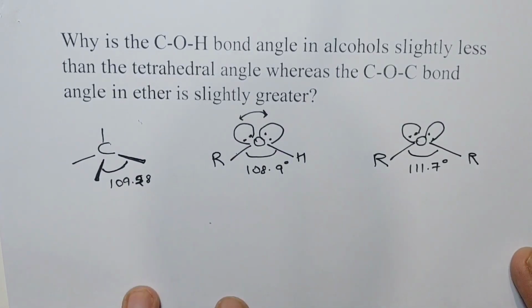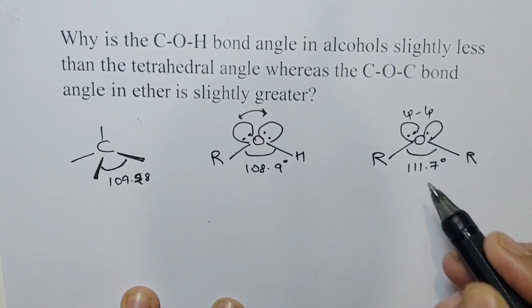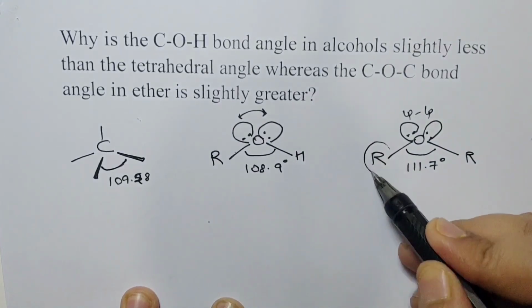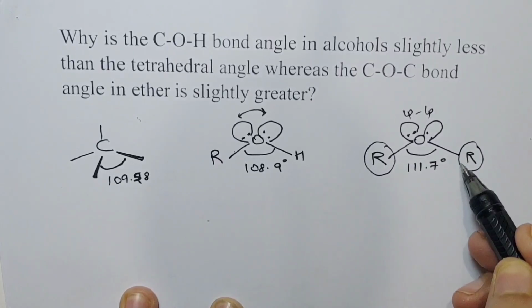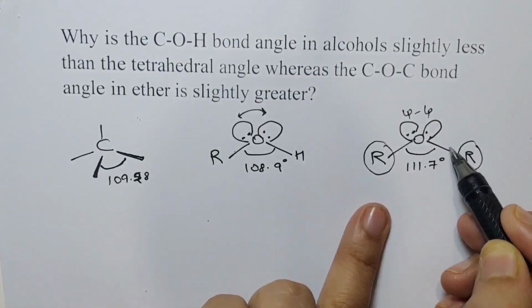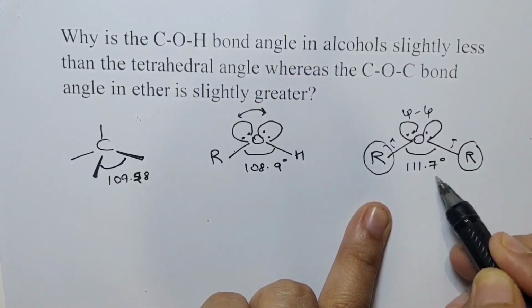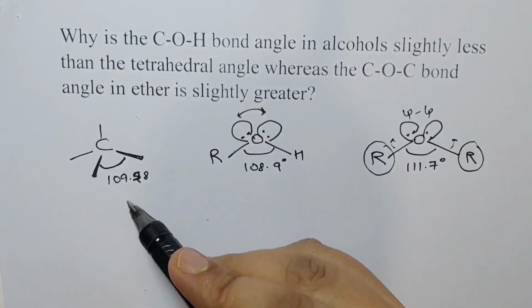When we talk about ethers, there is the same lone pair repulsion, right? But there are two bulky groups present here. These two bulky groups will also repel, and their repulsion would actually be even greater. So they will push these bond pairs away from each other, and therefore the bond angle becomes greater than 109 degrees 28 minutes, which is the typical tetrahedral angle.